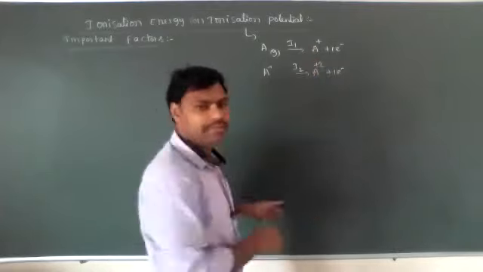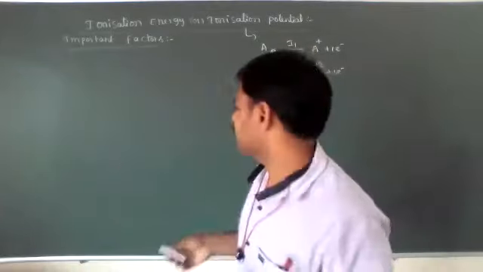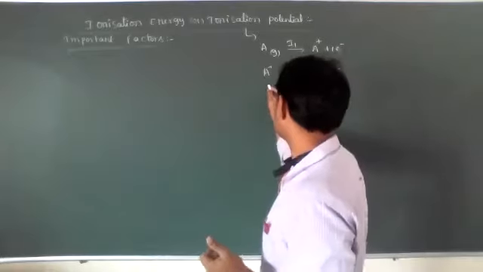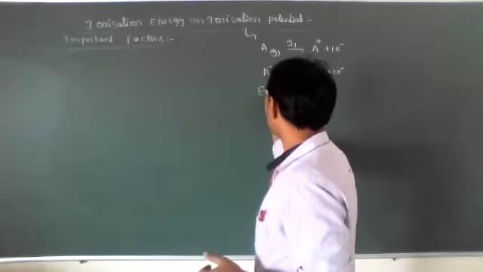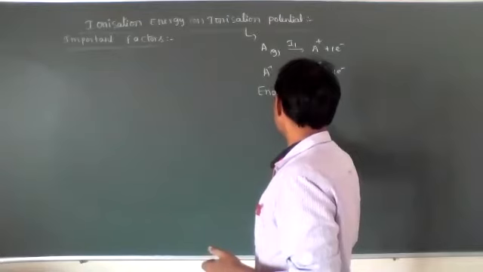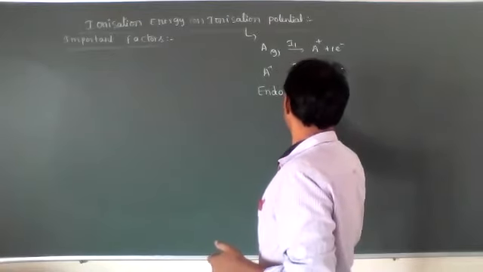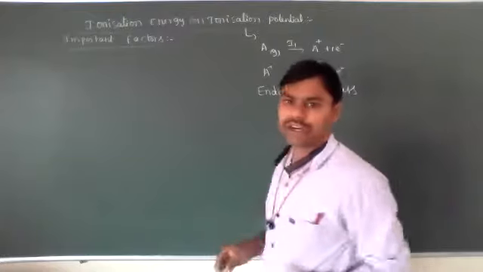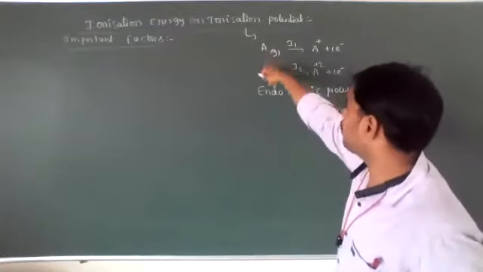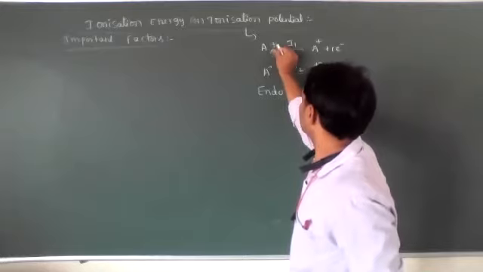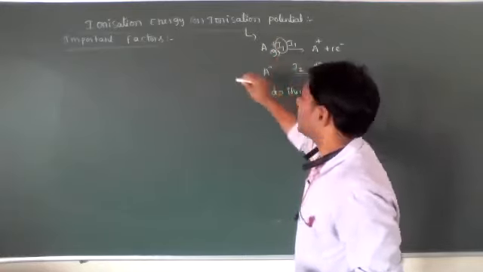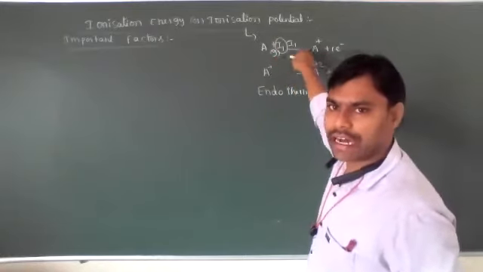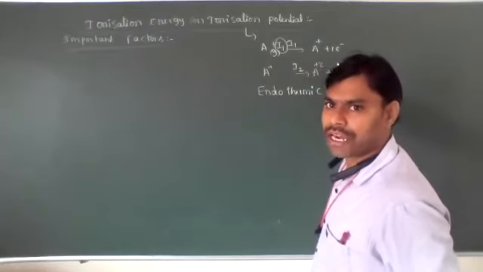Is it an exothermic process or an endothermic process? The ionization energy process is an endothermic process because it absorbs some energy. A absorbs one energy and is converted into A plus by loss of one electron.